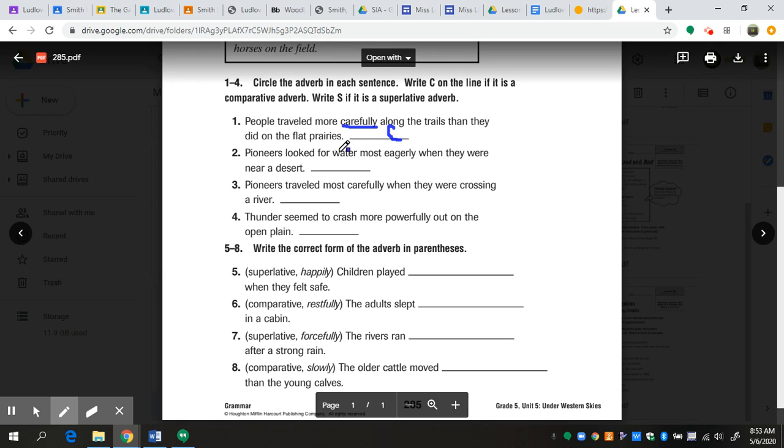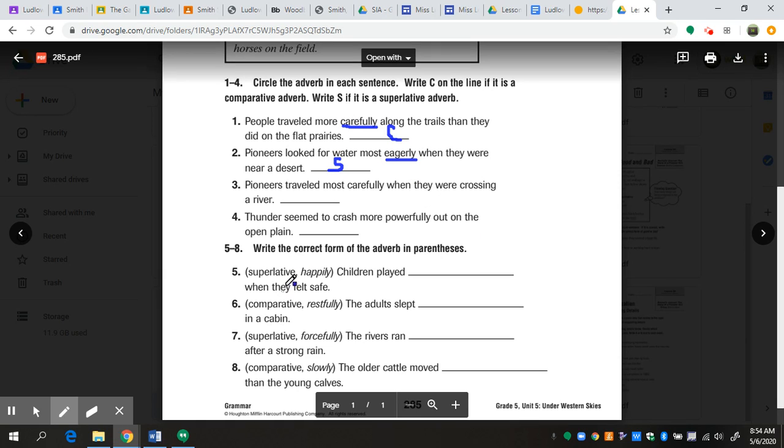Number 2, pioneers looked for water most eagerly when they were near a desert. So my adverb is eagerly. Remember, we're looking for the word that ends in ly. For 3 and 4, you're looking for the words that end in ly. You're going to underline them, and then you decide whether it is a comparative adverb or a superlative adverb. Once again, if it is a comparative adverb, it has the word more in front of it. If it is a superlative adverb, it has the word most in front of it. So this says most eagerly. That means this is a superlative adverb, and we're going to put S on the line.